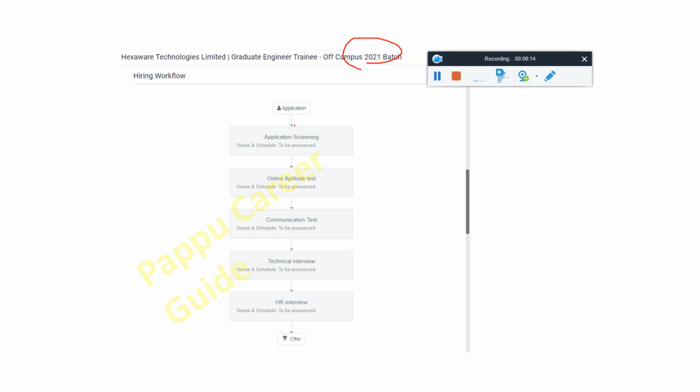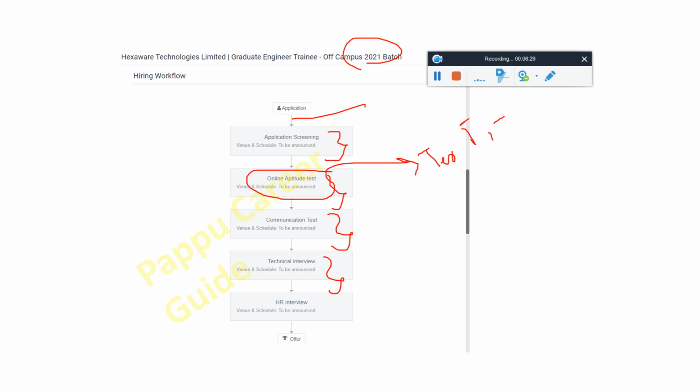For 2021, here you can see application screening, and the online aptitude test, communication test, technical interview and HR interview. And here you can see, friend, there will be an online aptitude test. This will contain all your test 1 and test 2, friend. Okay, test 1 and test 2. And this is a communication test. So is this an elimination round?